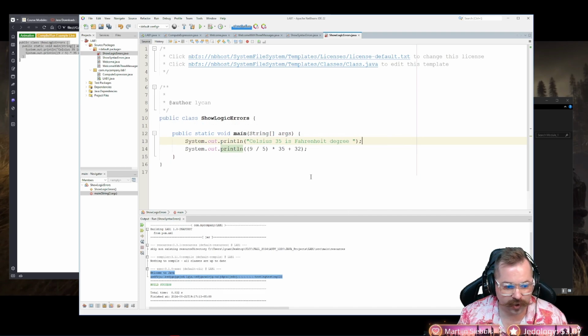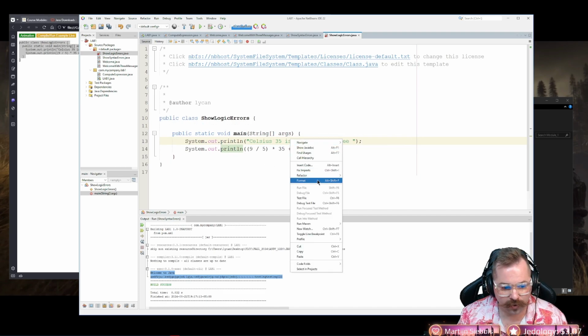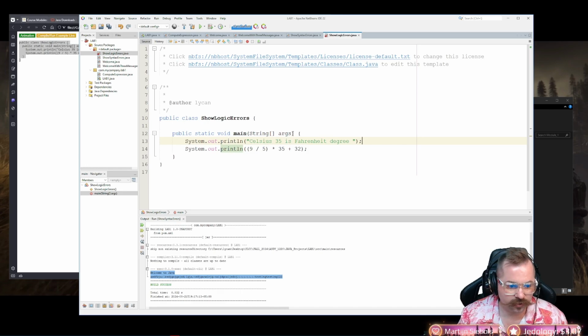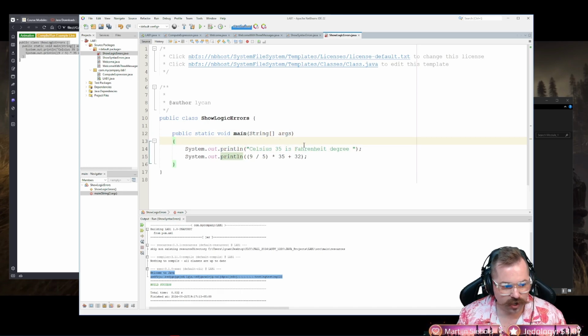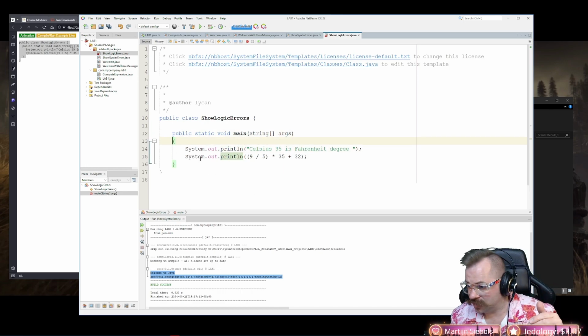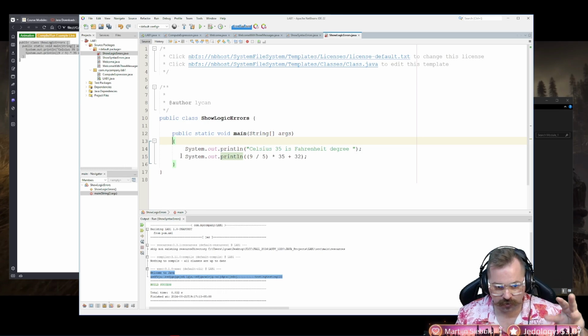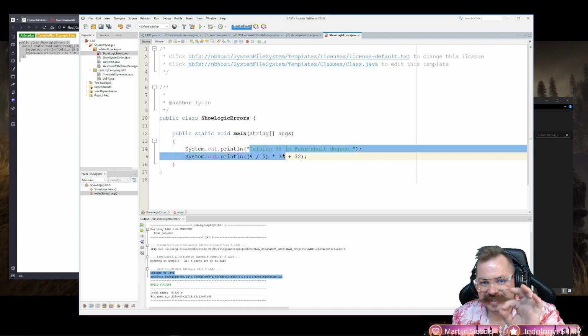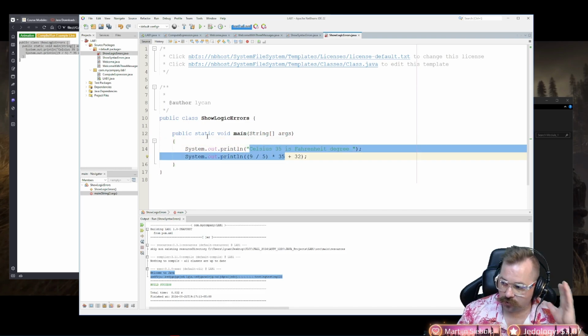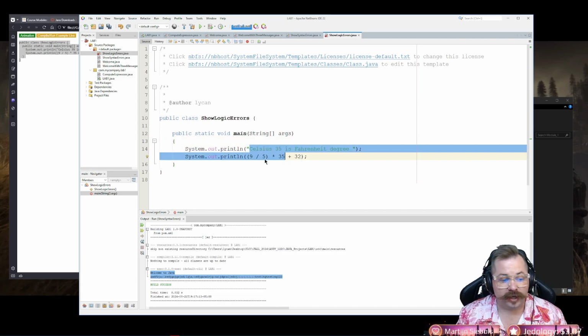Remember he said to format, right click and format. It makes things nice and clean. You can actually take this and drop it down to the next line. I like the way this looks. If I'm being honest, I think this looks better to me than other stuff. Okay. Now, our syntax is fine. That was the last error message we did. This is going to be a logic error.